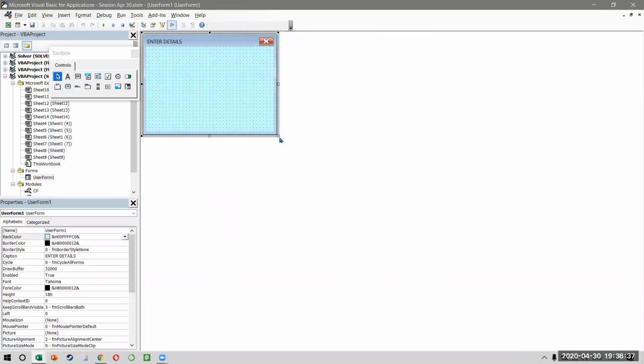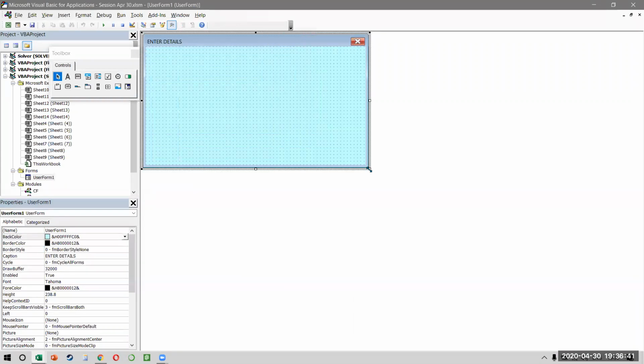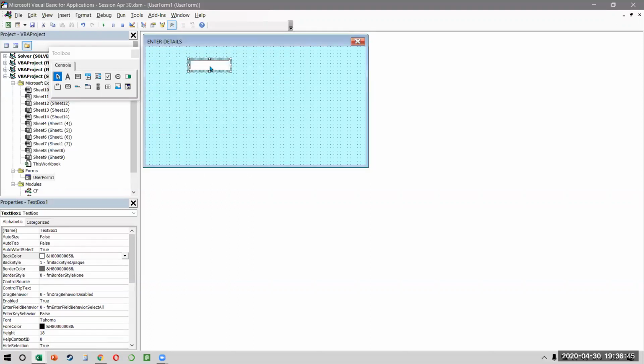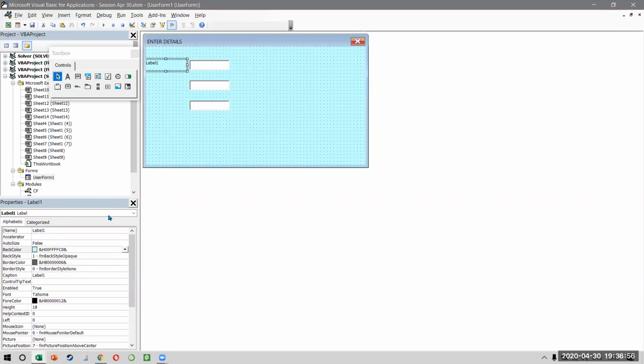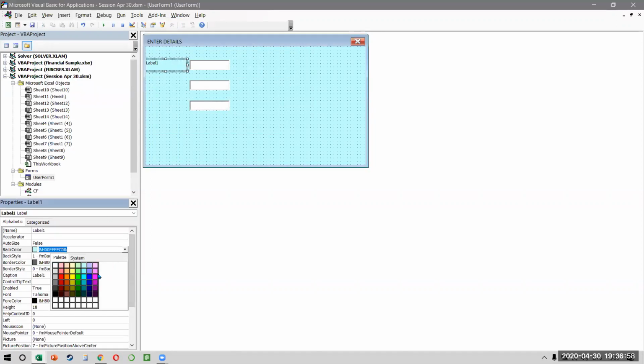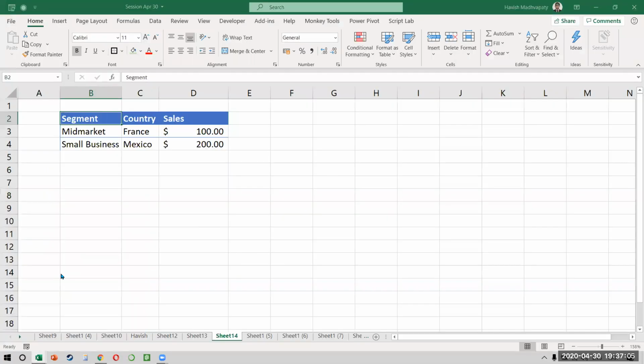All right. So we need 3 text boxes here, and we need a command button. 1 command button, 3 text boxes, 3 labels. So you can just copy a text box, press Ctrl C, Ctrl V, make a copy, and then press Ctrl C, Ctrl V, and then make another copy. We also need 3 labels, so I can copy a label here, change the color so that it's a contrasting color. So I just put this, and we'll call this segment, country, and sales, right?